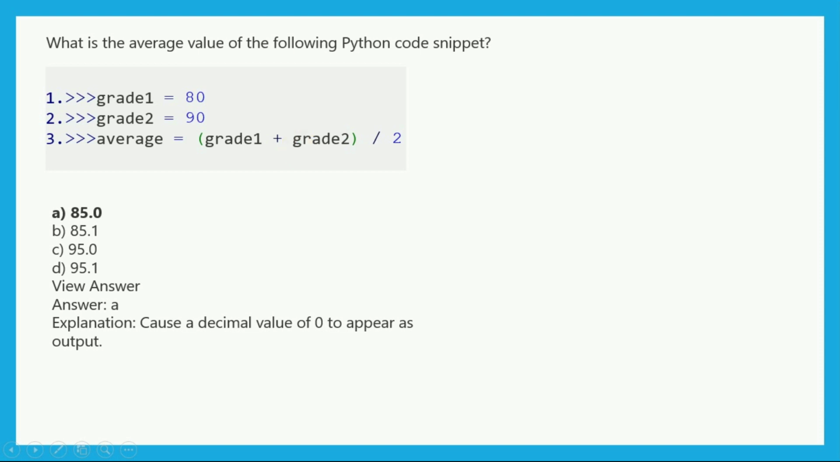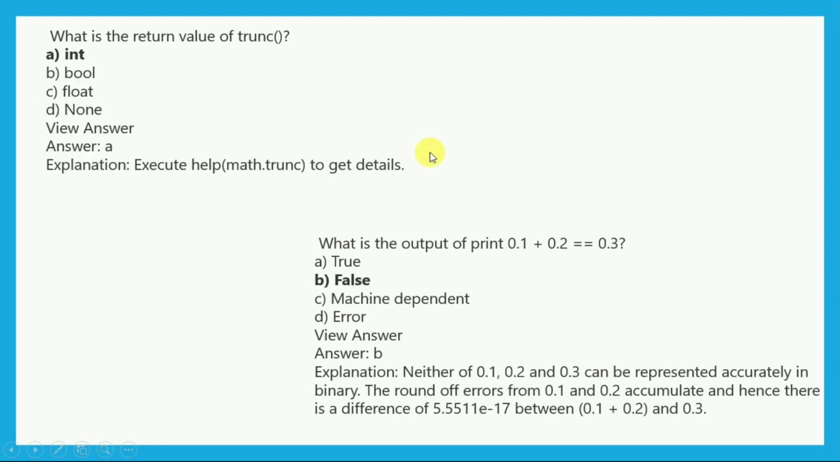It is a simple formulation of average, and then we will get 85.0. Why? Because a decimal value of 0 has to appear in the output, because we can put over 0, not 1, not like this. So 85.0 is the right answer. Now what is the return value of the trunc function? Here we have a function trunc, so it will provide an integer value.